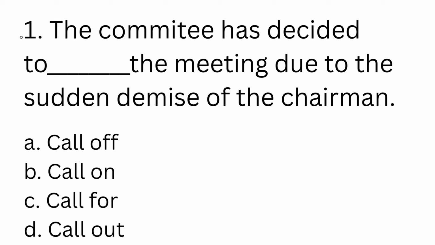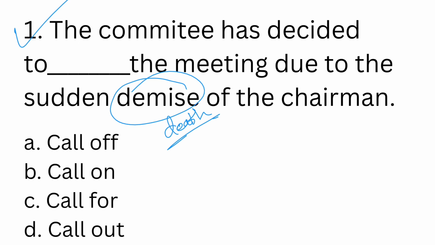Let's get started. The first sentence that we have today is: The committee has decided to dash the meeting due to the sudden demise of the chairman. Let us first understand the meaning of demise. The meaning of demise is death.